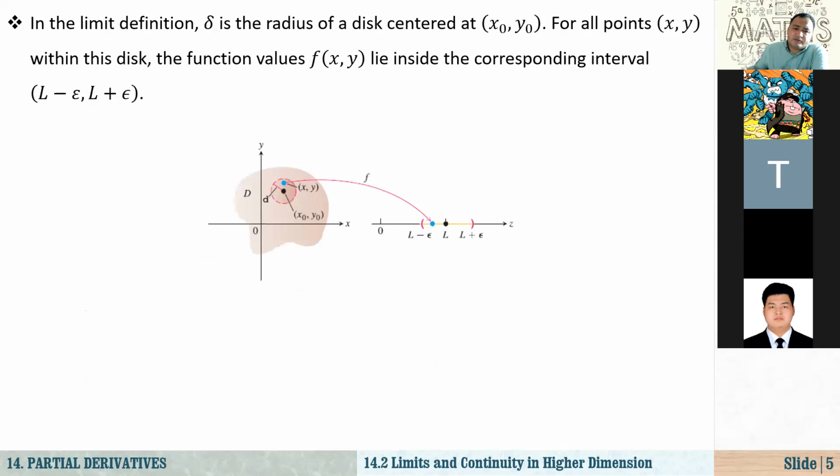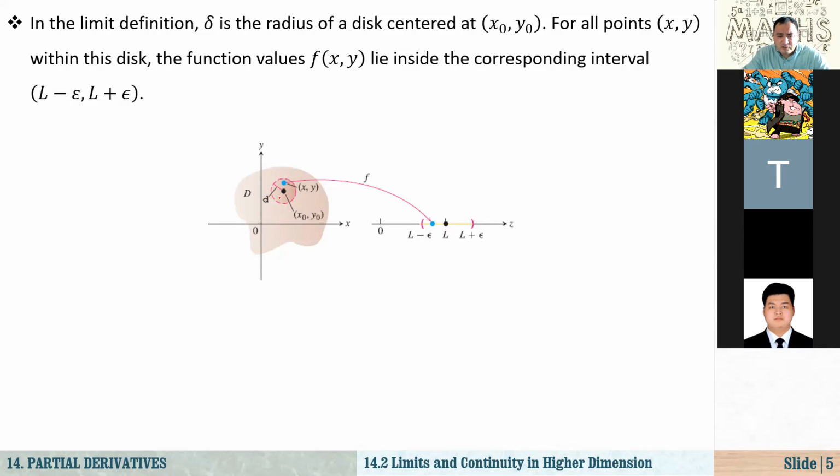Okay, so let's continue. In the limit definition, delta is the radius of a disk centered at x sub 0, y sub 0. For all points x, y within the disk, the function values, this f of x, y, lie inside the corresponding interval, that is L minus epsilon, L plus epsilon. See here, this one is, let's say, the domain of the function. Our f function takes all its input values from this region. So we are talking about this point, right? x sub 0, y sub 0.